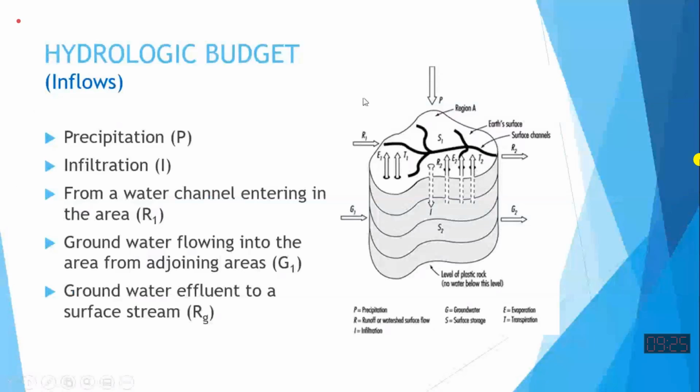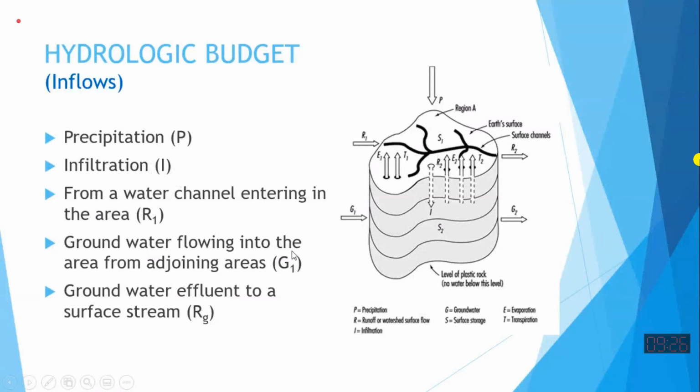Precipitation will be most of the time for our hydrological part, surface water and the groundwater. Precipitation will be considered as inflow, while infiltration will be considered inflow for the groundwater system, and it will be considered outflow for surface water. So if infiltration is mentioned over here, it means it is with respect to the groundwater.